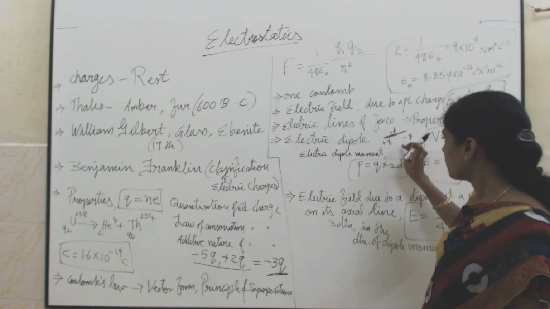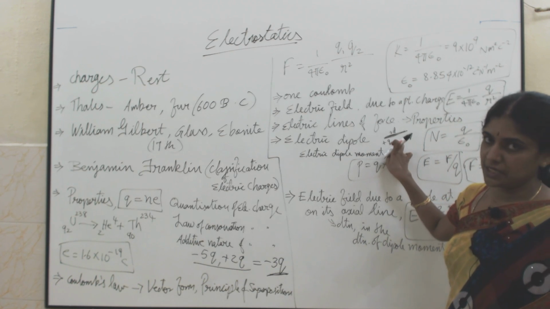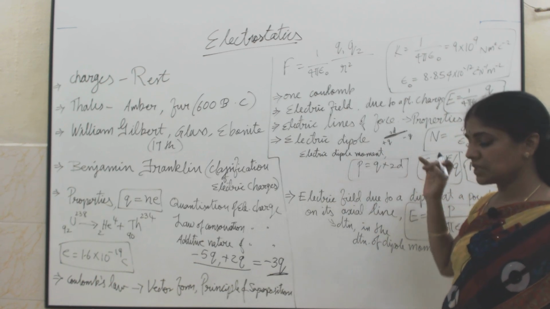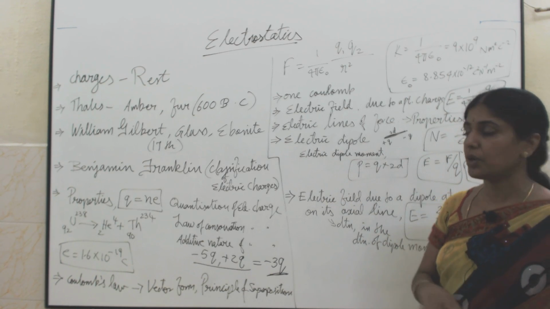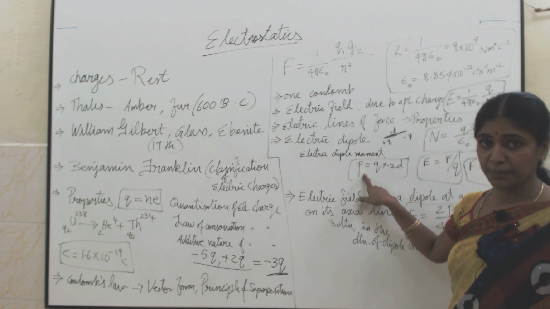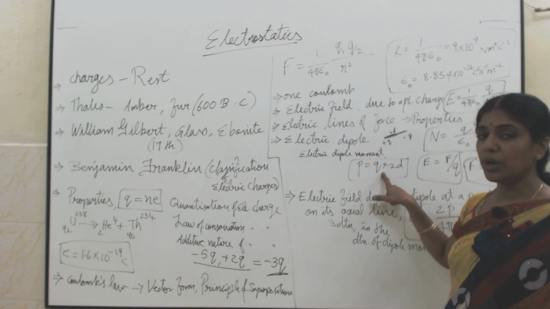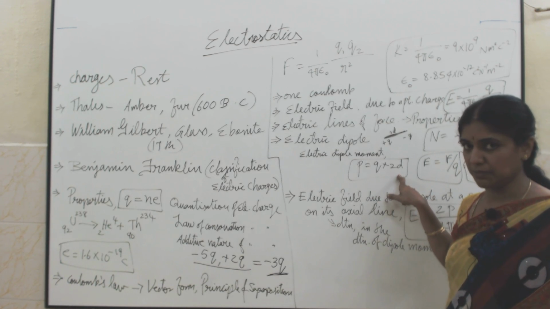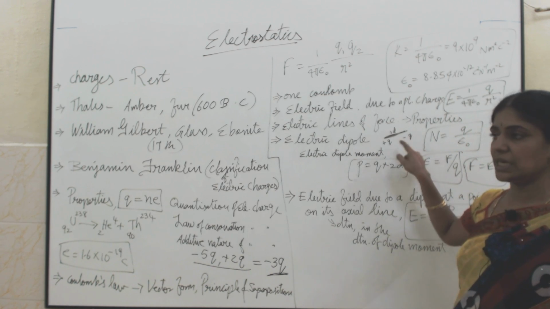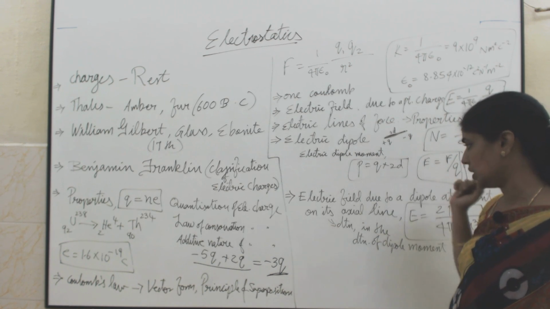What happens? How to find out the magnitude of this electric dipole? That is given by the electric dipole moment. Electric dipole moment is to find out the magnitude of the electric dipole. The symbol is small letter p, equal to q into the distance between them. What is here 2d? Nothing but the distance of separation between the two charges.